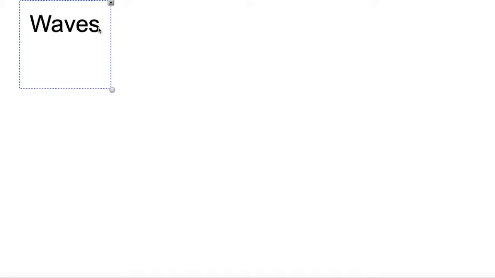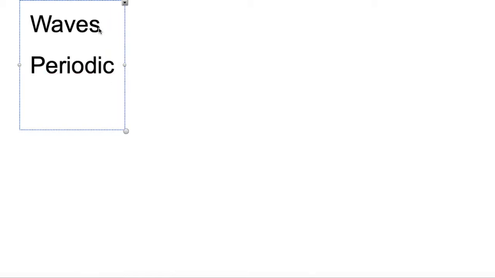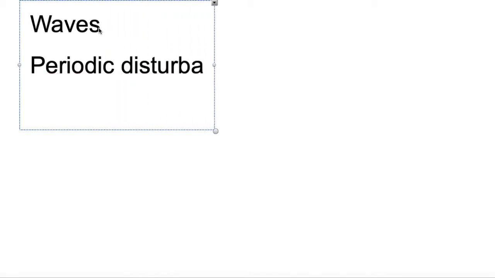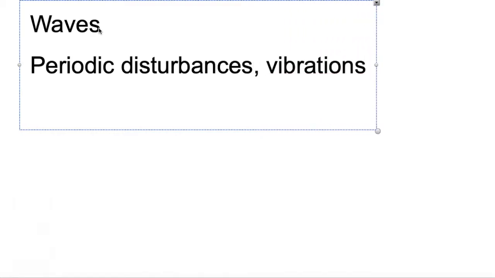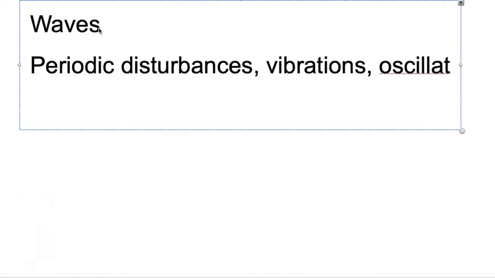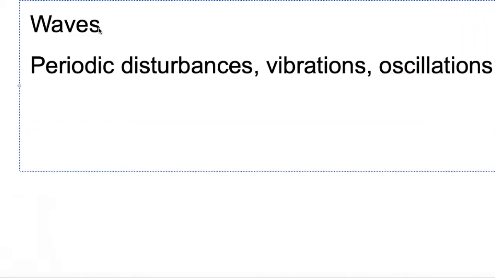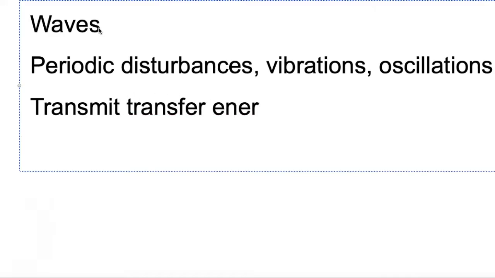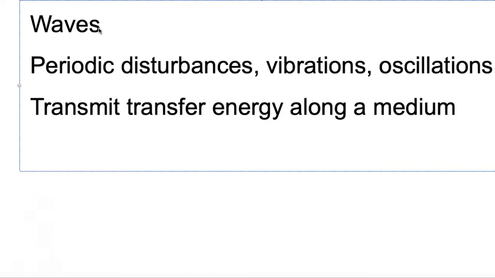Waves. This comes right after our simple harmonic motion unit. Waves are periodic disturbances, vibrations, oscillations that transmit or transfer energy along a medium. And a medium is just the thing that the wave travels through.